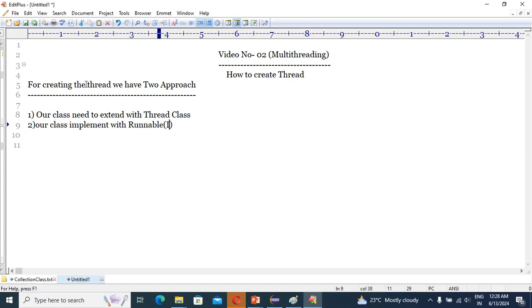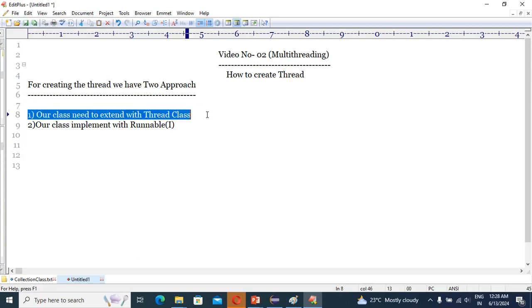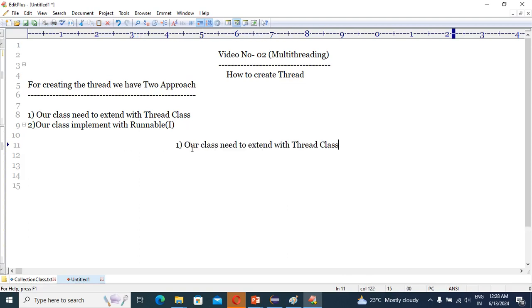So guys, these are the two approaches we have for creating the thread. In this discussion we'll go through the first approach. What I have mentioned: our class needs to extend the Thread class.